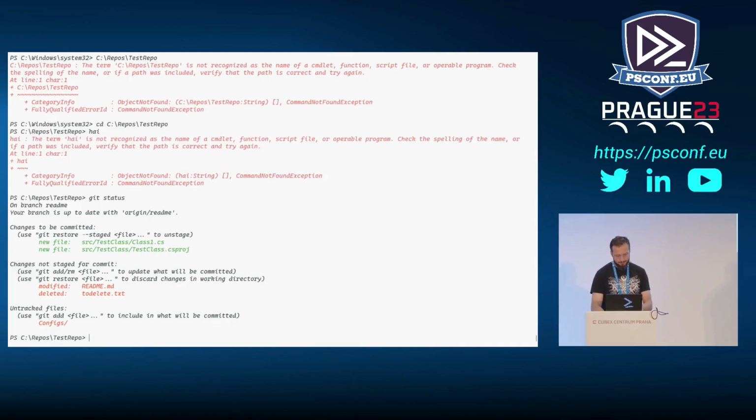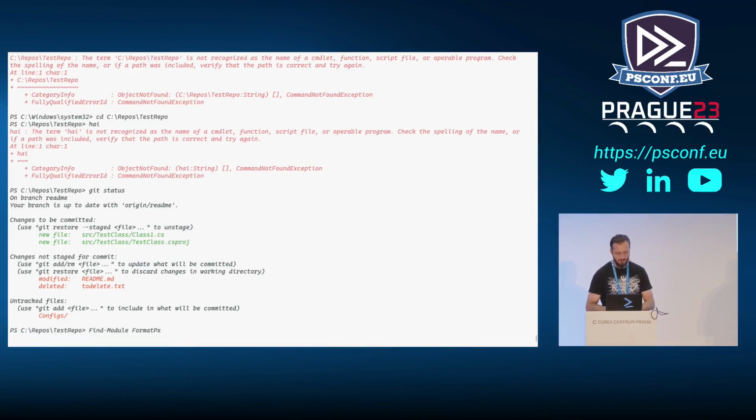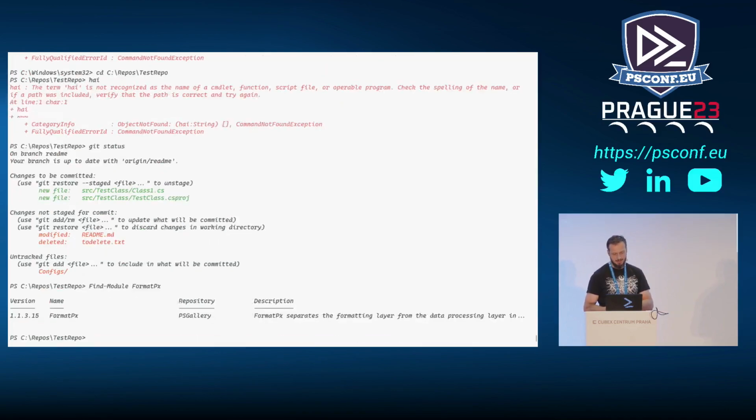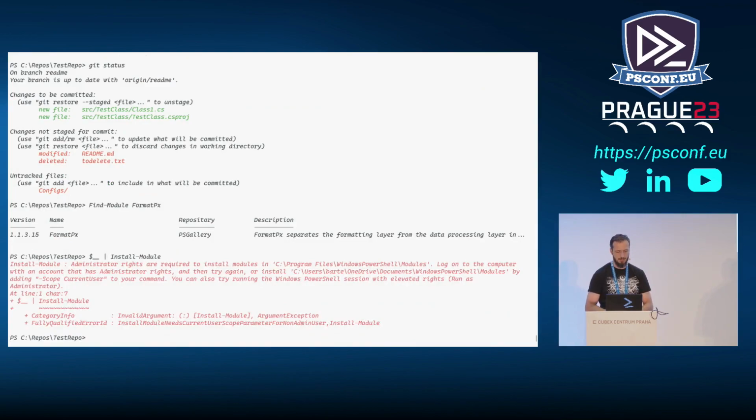Next thing, I want to find a module. One of the modules I like a lot is from PowerShellHoliC, the PX modules, and one of them is Format-PX, which I like a lot. So let's just find the module in the gallery. Let's hope the internet works. It does. Awesome. And now I expect something like that to work. I just get this variable, I pipe it to Install-Module, and it doesn't work.